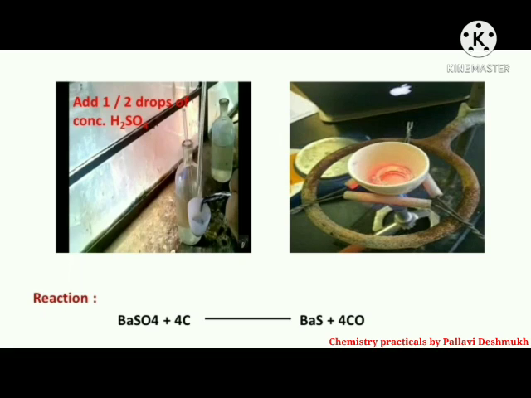Now, cool the crucible in air. Add 1 to 2 drops of concentrated H2SO4. Heat first gently and then strongly till all the carbonaceous matter is burned off. Allow the fumes of H2SO4 to escape. This step is necessary to oxidize BaS to BaSO4 because BaS might be formed during the incineration due to the reduction of BaSO4 by carbon present in the filter paper. Now, cool the crucible and transfer all the precipitate from the watch glass to the crucible.